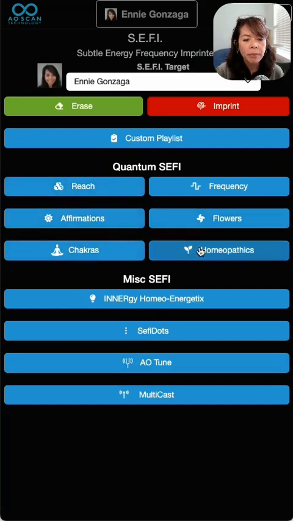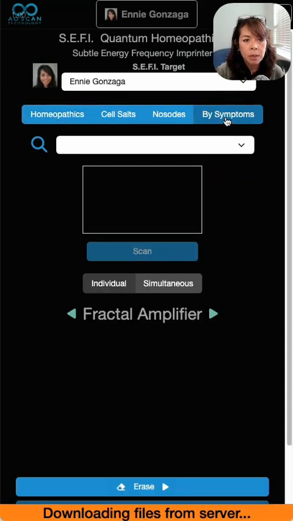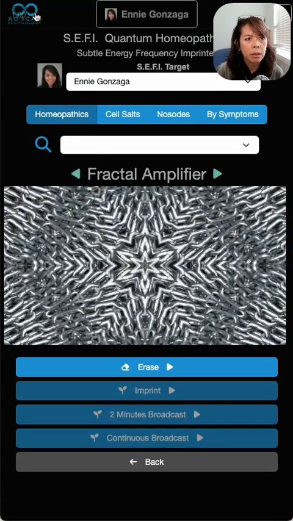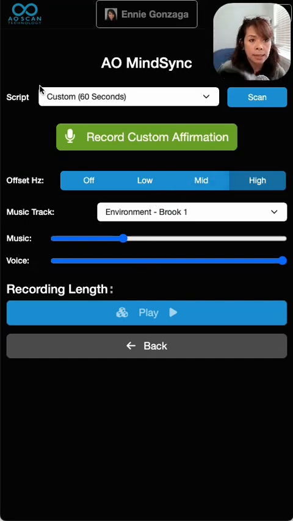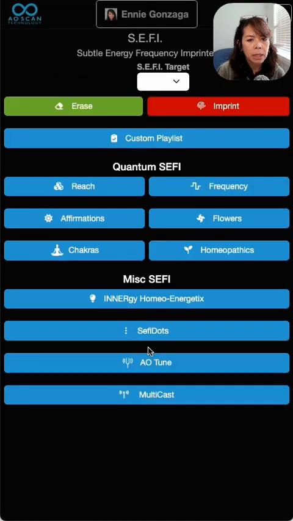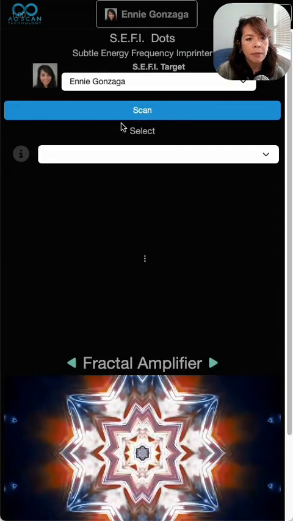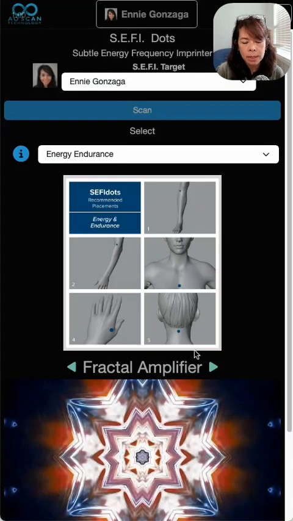I mentioned five because I thought Homeopathics also has a scan button when you go by symptoms, but maybe not. Oh, AO Mind Sync has a scan button, but you could do that one separately. And I believe SEFI Dots has a scan button. SEFI Dots has its own separate menu, so that is something you could do separately.